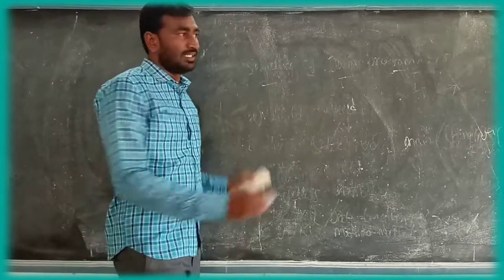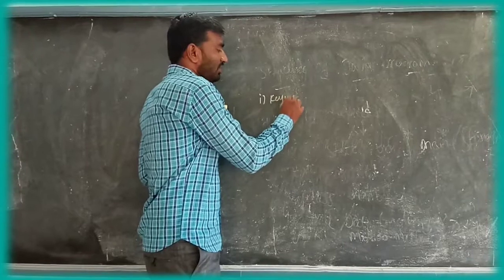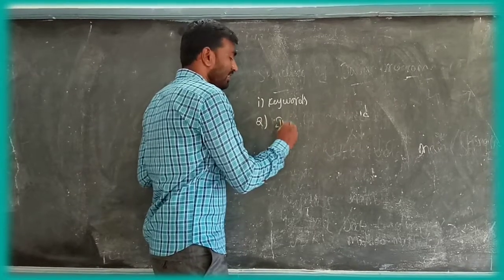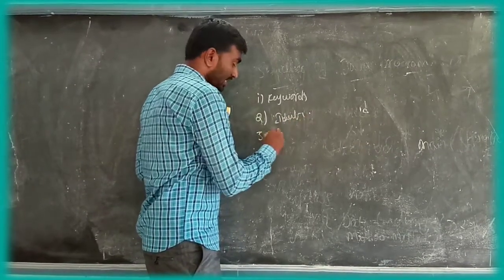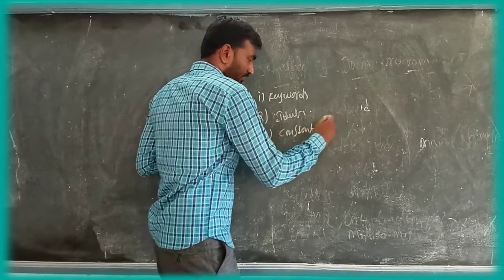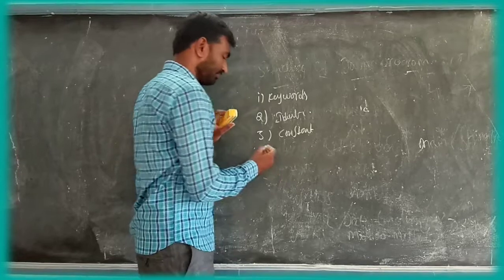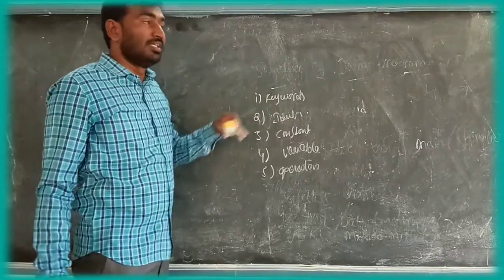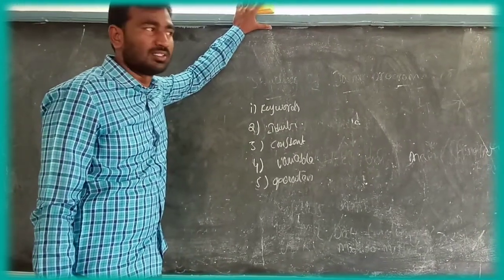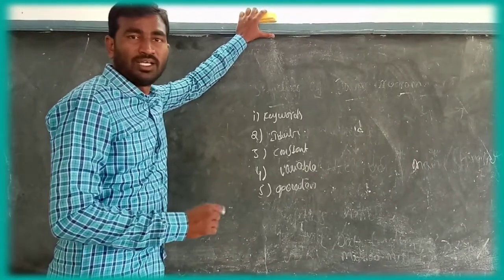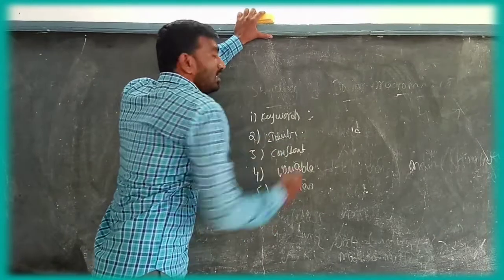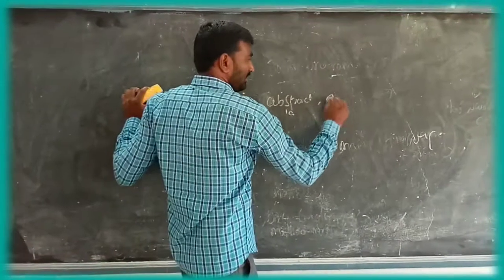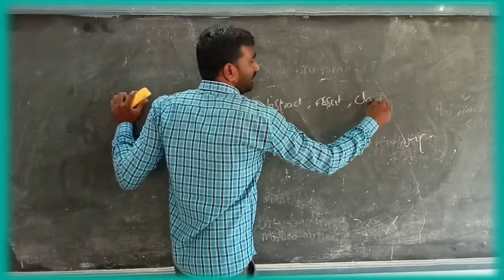First is keywords, second is identifiers, third is constants, and fourth is operators. Java has about 64 to 70 keywords, and every keyword has its own meaning.